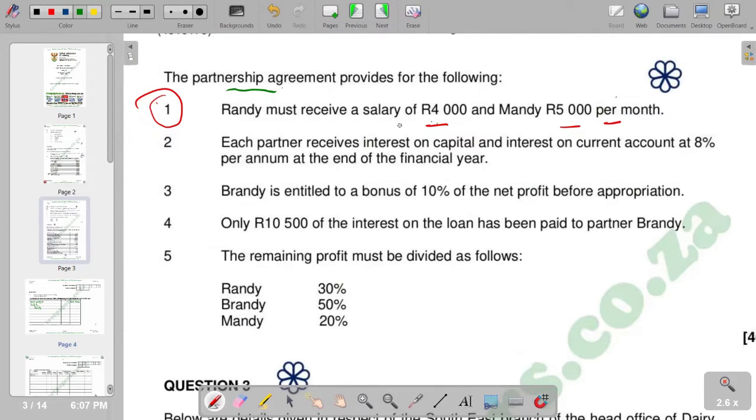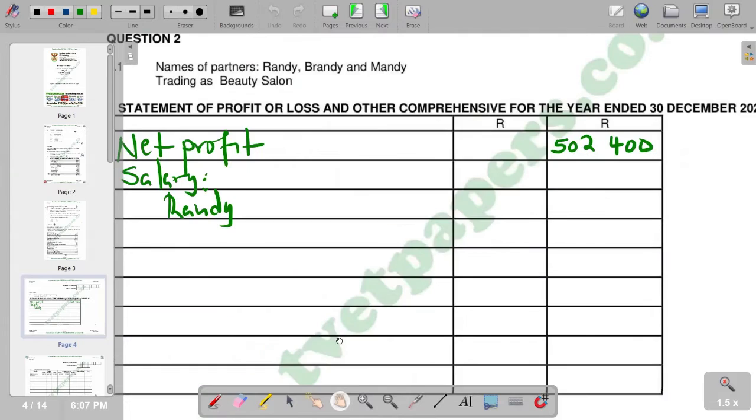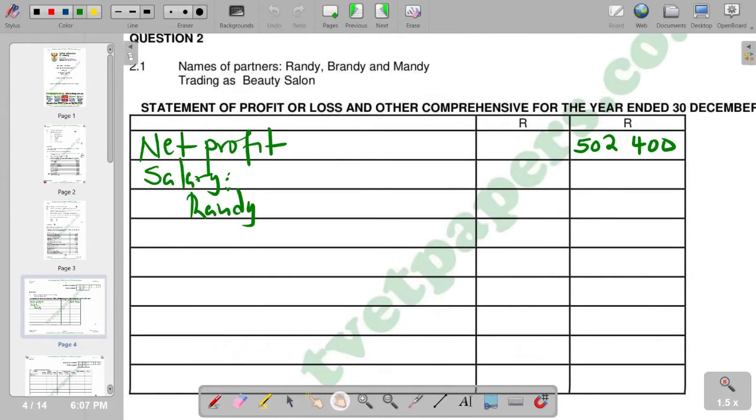We come here and show the calculation in brackets, whereby we are saying 4,000, and then we multiply by 12. So the answer that you are supposed to get is 48,000. So we have 48,000.